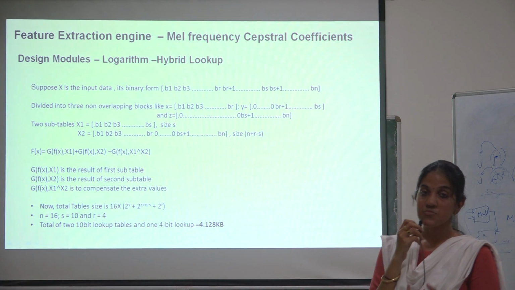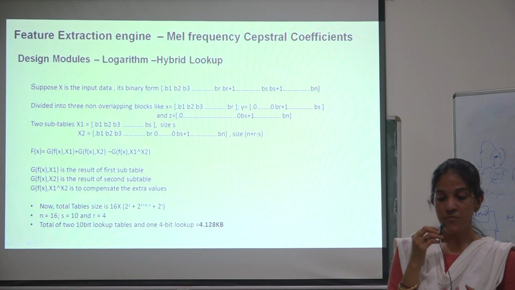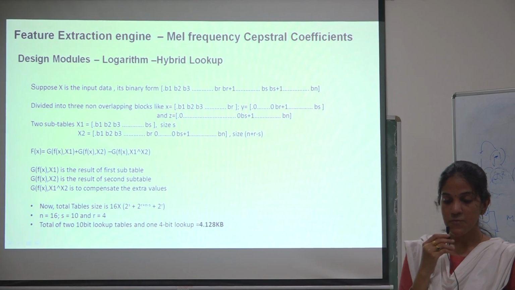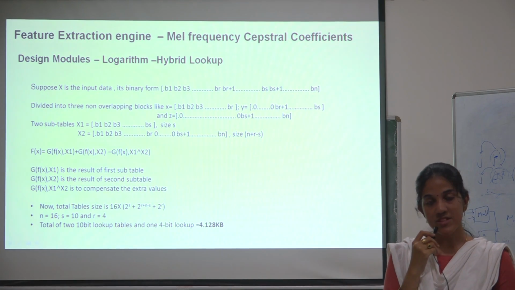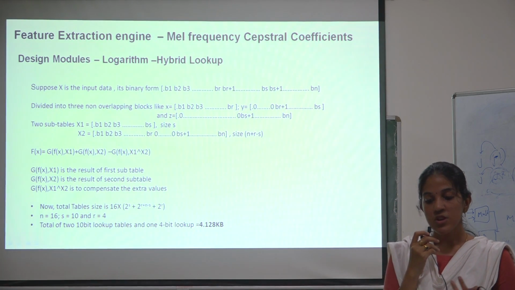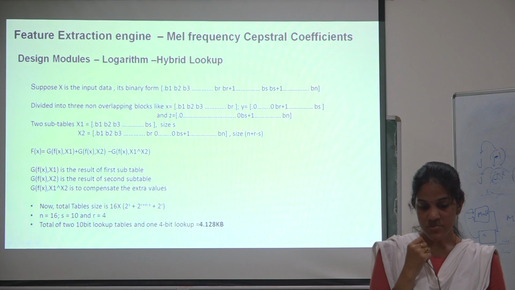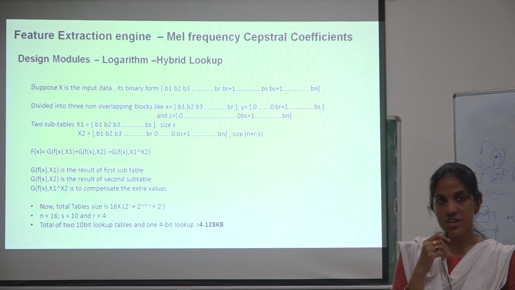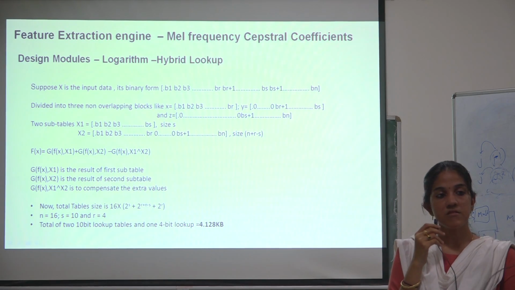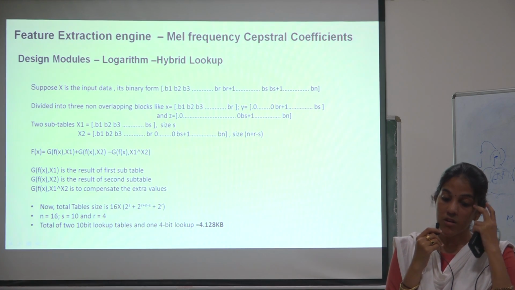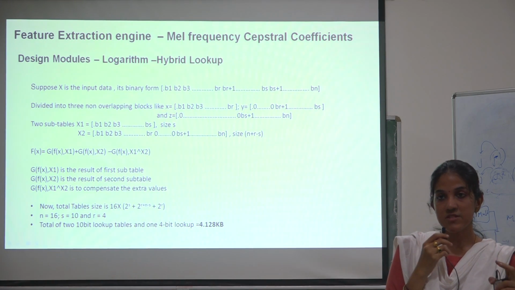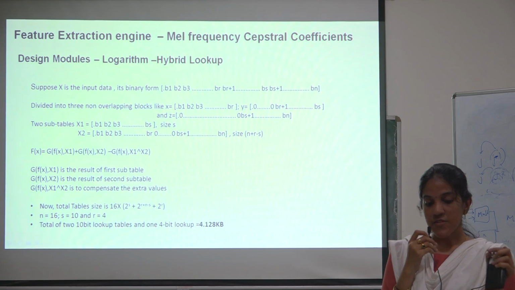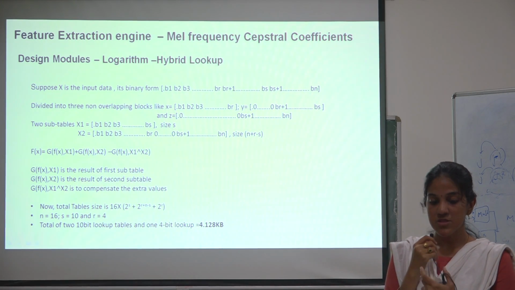The first table is of size S, like the first S bits of the total N bits are taken in the first table. The second table, however, has R bits of overlap with the first table. And then the total size of the second table comes down to N plus R minus S. So the idea here is that we first get the results of the first two tables, and then we subtract the overlapping parts or the extra values. We compensate the extra values by subtracting the intersection parts of the two tables, so that the f of x equation denotes that.